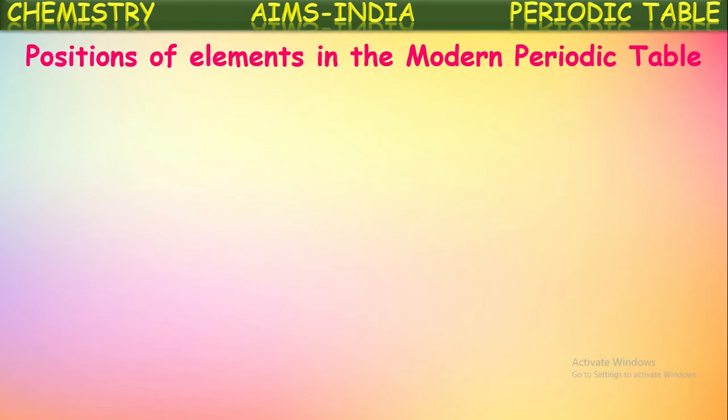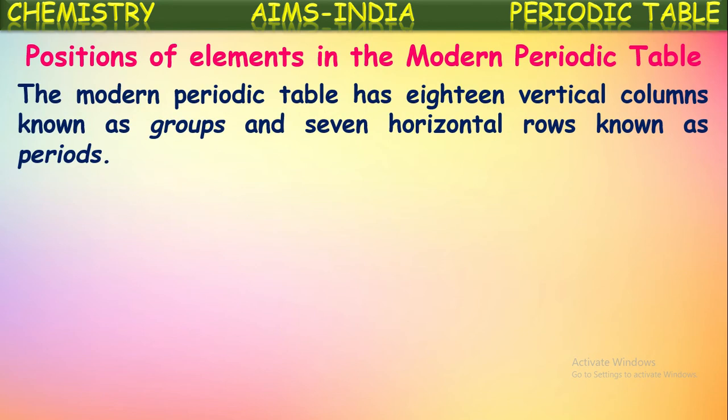Next, positions of elements in the modern periodic table. How are these elements positioned in the periodic table? The modern periodic table has 18 vertical columns known as groups and 7 horizontal rows known as periods. Yes, totally there are 18 vertical columns which are called groups, and these 18 vertical columns are broadly classified into 8 main groups, and again each group is divided into 2 subgroups, A and B. So we can say 16 groups or 18 columns or 8 groups. Nothing wrong. All are correct. Okay.